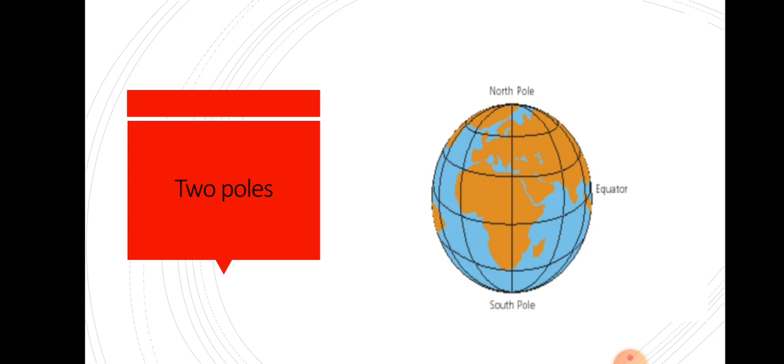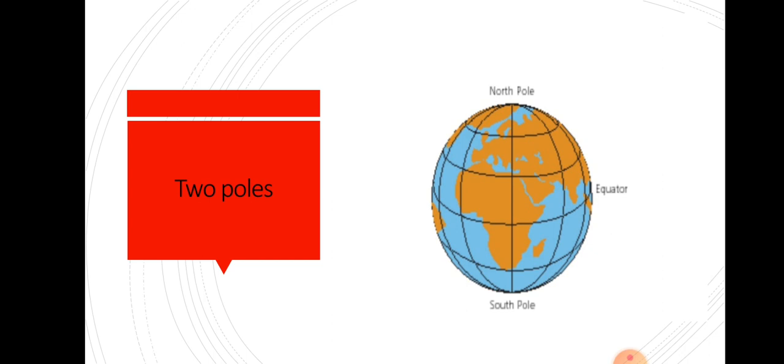So to have a better and clearer understanding, in the diagram of the two poles, the topmost is called the North Pole and the lowermost is called the South Pole, and from this we can easily differentiate between the directions. North Pole lies in the northern hemisphere, northern direction; South Pole lies in the southern hemisphere, southern direction.